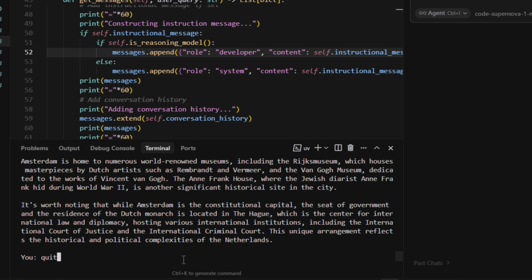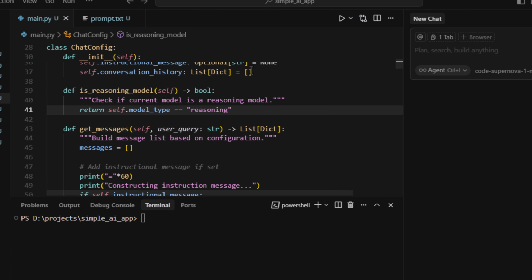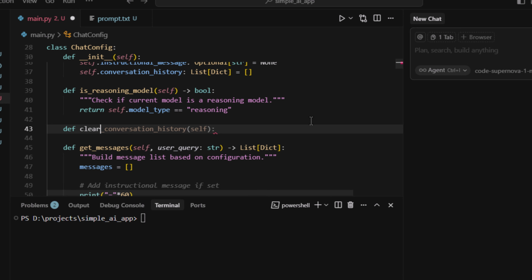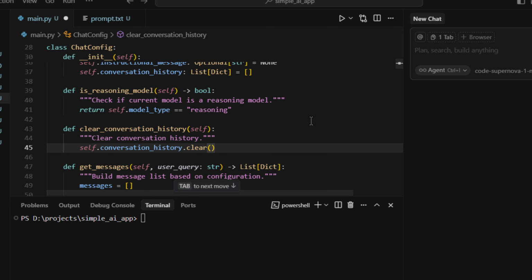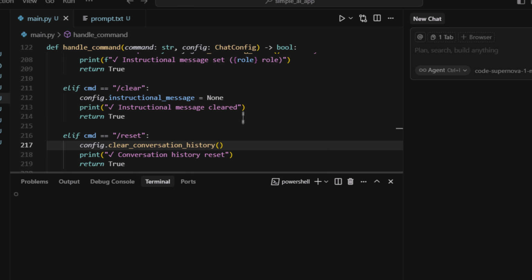Let's quit this first of all. Let us give it the ability to forget our conversational history. In our chat config class, we will have another method which will clear the existing conversational history. As you can see, we are using the clear method for a Python list, which will clear whatever elements we have. Then it's suggesting that we use tab for our next modification, so let's see what it is suggesting. It added our newly added method of clearing history whenever we use the reset command. That seems logical.